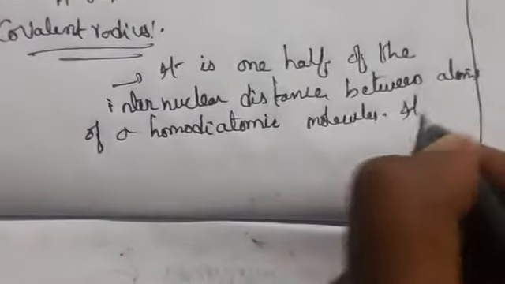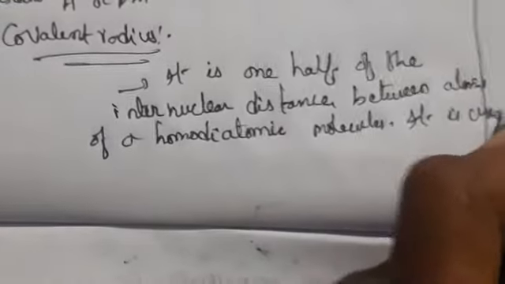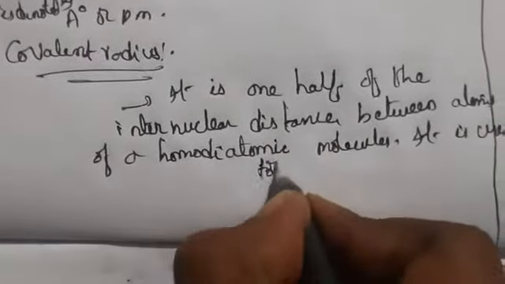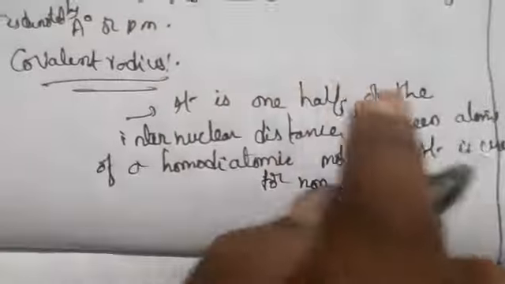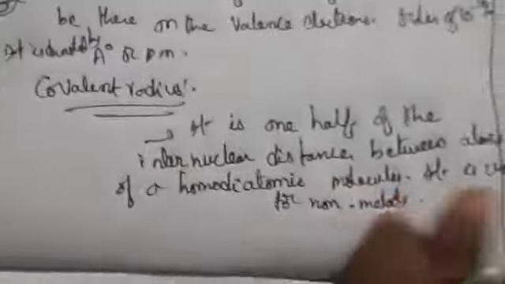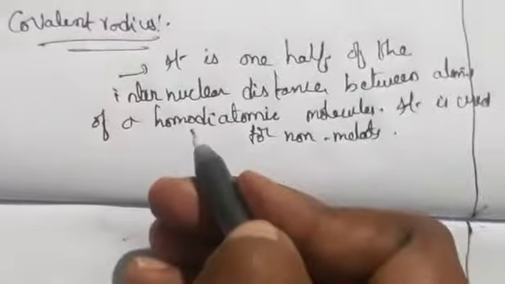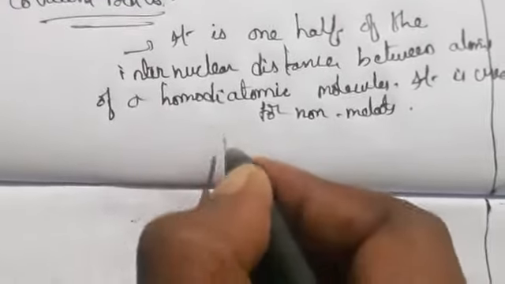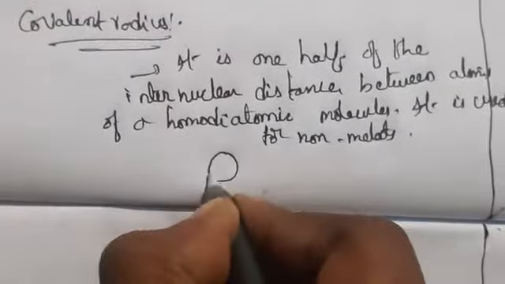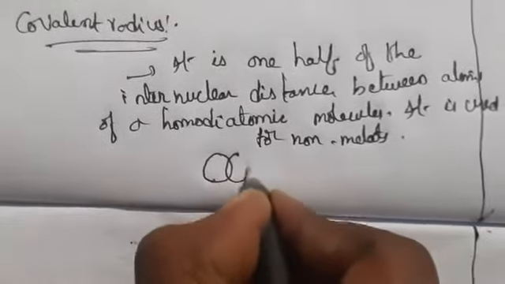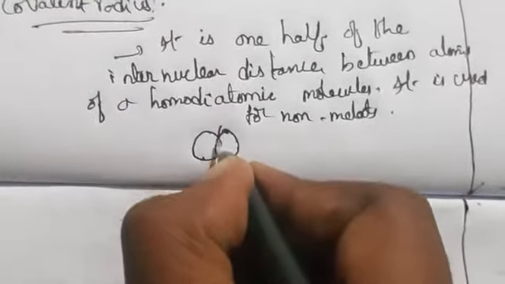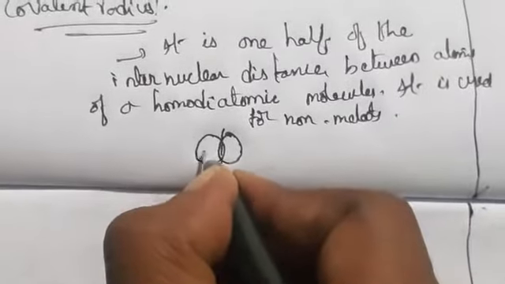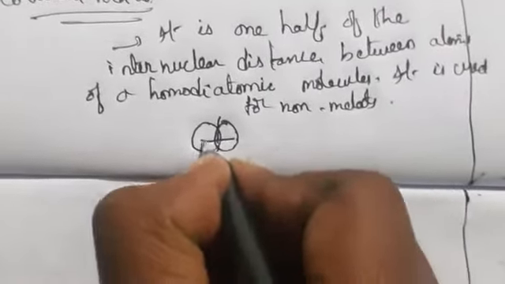It is mainly used for non-metals, we can say. So what is the definition I have told you? One half of the internuclear distance between atoms of a homodiatomic molecule. So internuclear distance means what here? Two we are taking. So here what we are having? The distance between homodiatomic means what? The same.